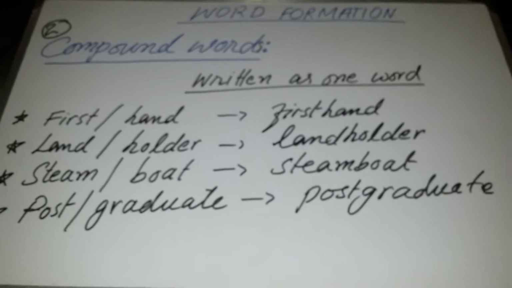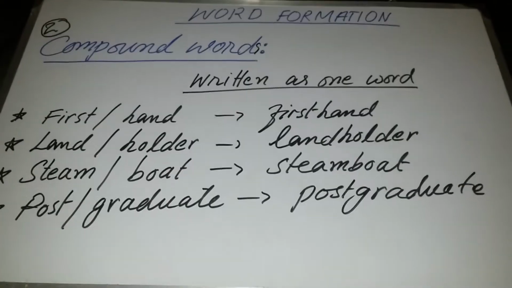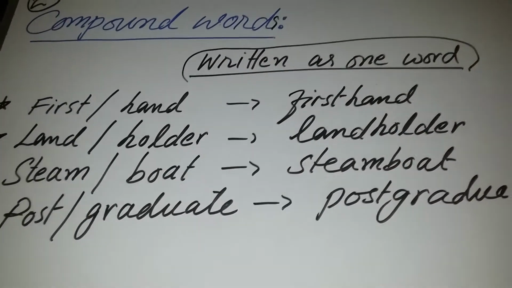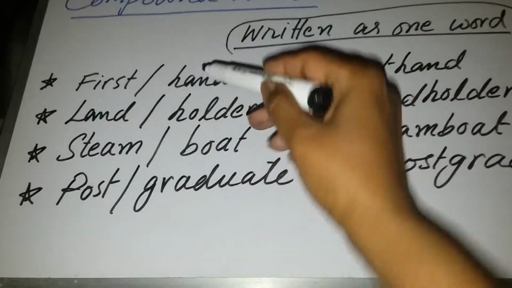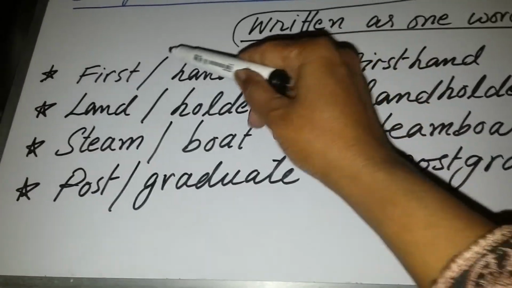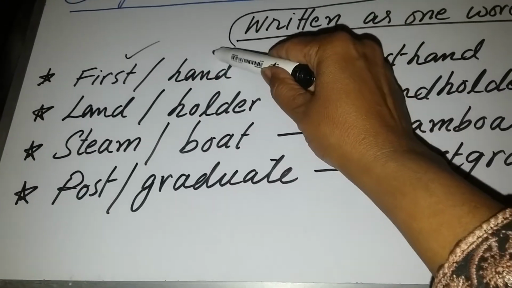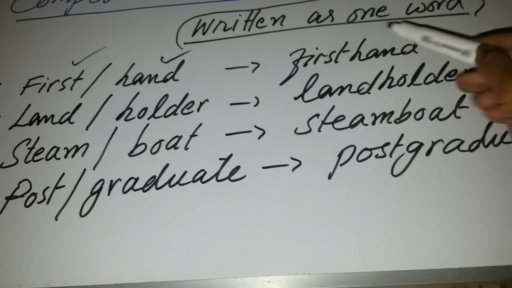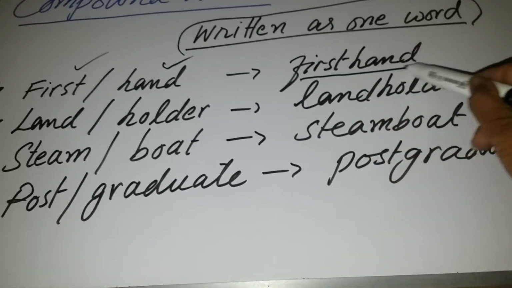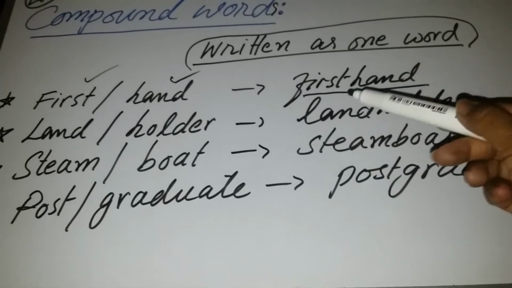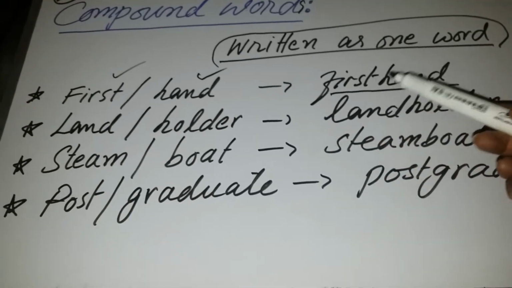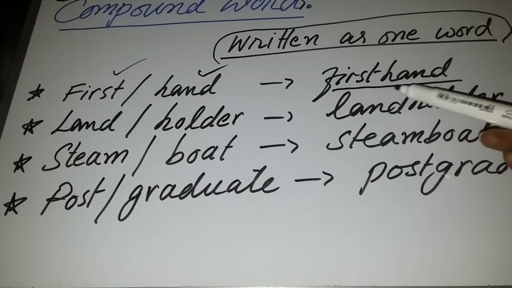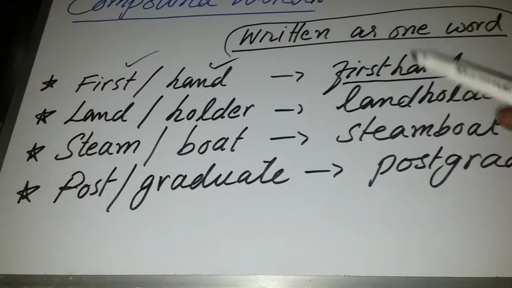Now these are all those compound words which are written as one word. In the first example, the first word is first, the second word is hand, and the compound word is firsthand. There is no space and no hyphen between these two words, and the meaning of the word is totally changed. First and hand; now firsthand, the meaning is totally changed.